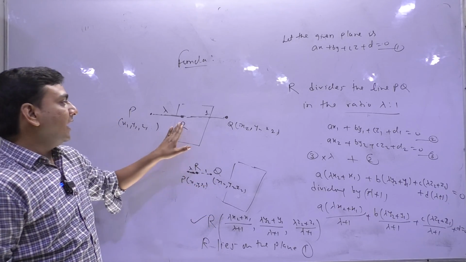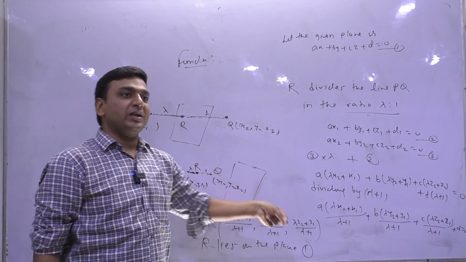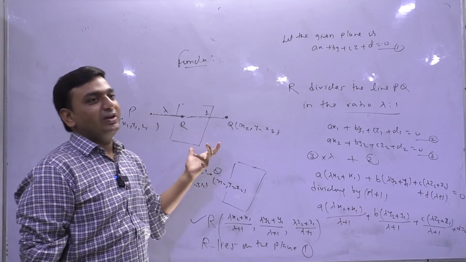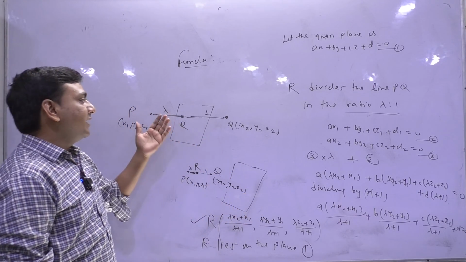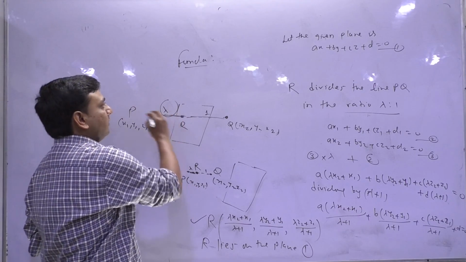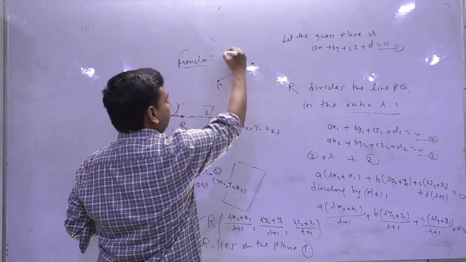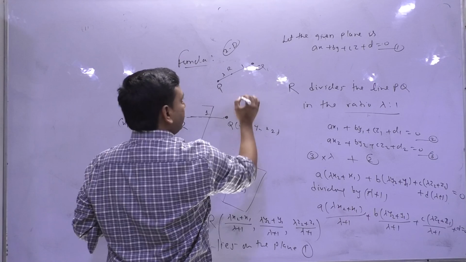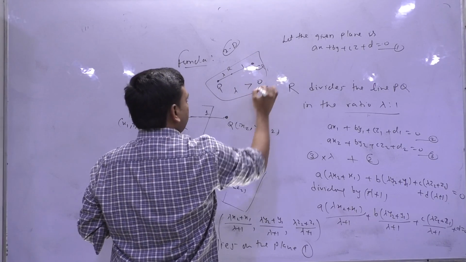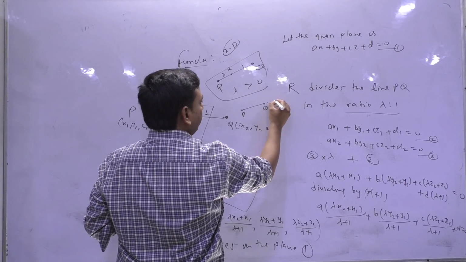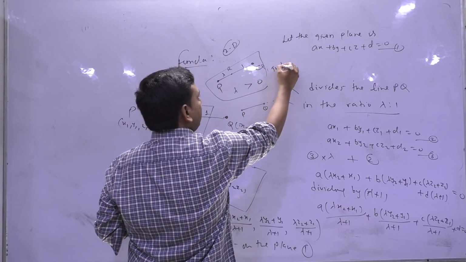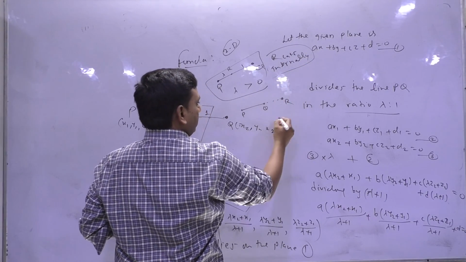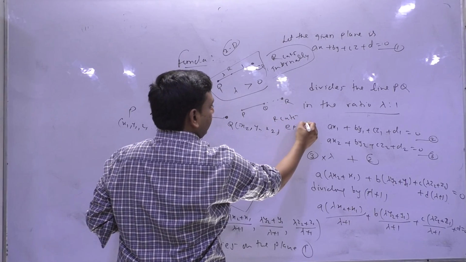So the thing is, R lies on the plane or R does not lie on the plane, where R is a point which cuts the line PQ in the ratio lambda is to 1. There may be restrictions over lambda. हम क्या बोलते थे वहां पर, suppose that this is PQ, please, ये हम 2D में भी कर चुके हैं, PQ is a line, if R is a point in the ratio lambda to 1, तो ये आता था lambda positive, okay? और PQ के लिए if R is externally, इसको बोलते थे internal cut, R cuts internally, और यहां पर बोलते थे R cuts externally.